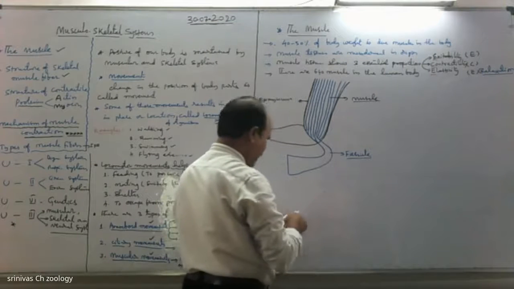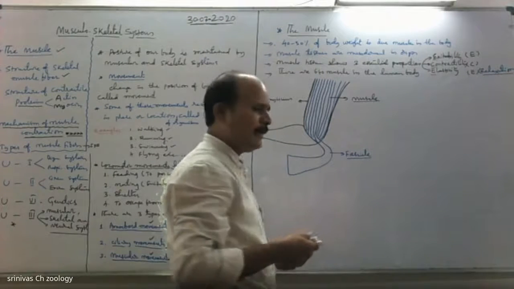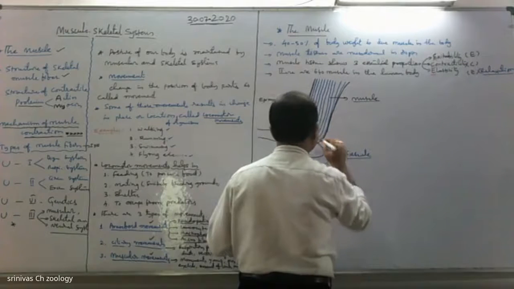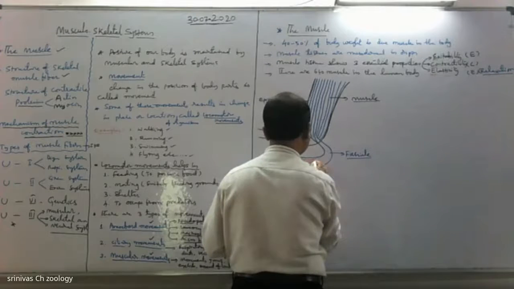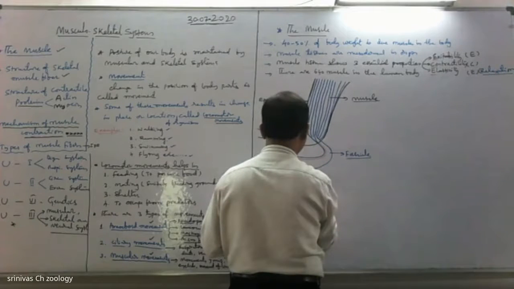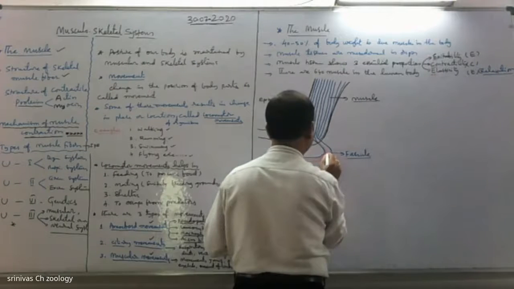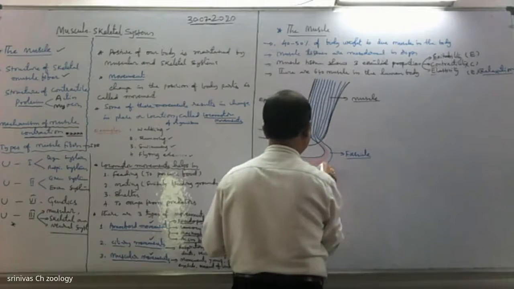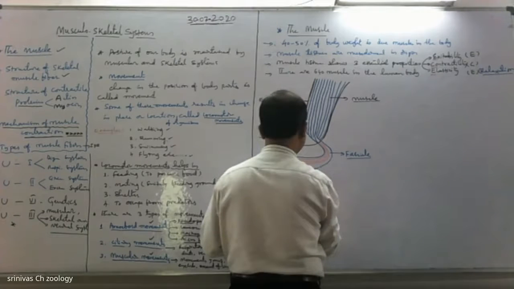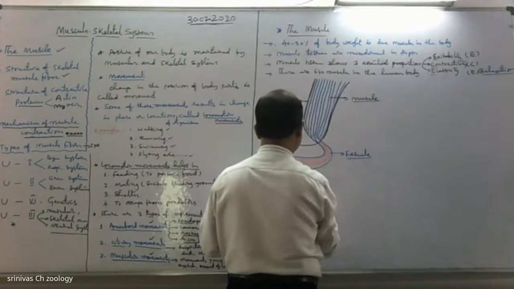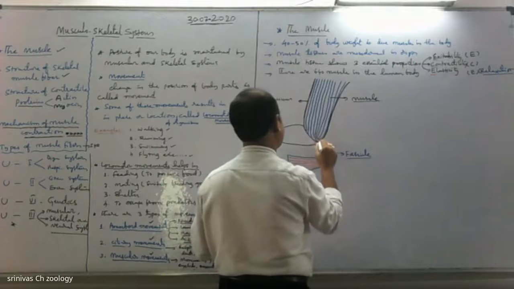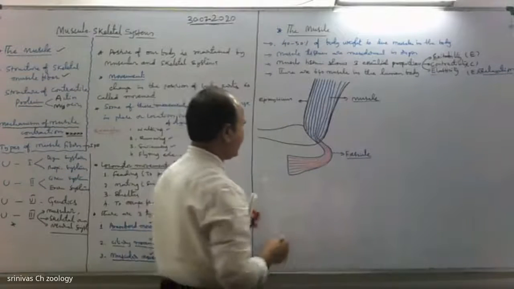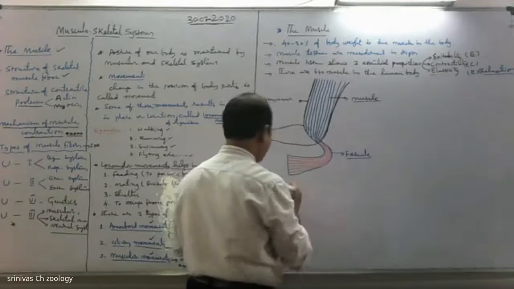The fascicle is formed by bundles of muscle fibers.